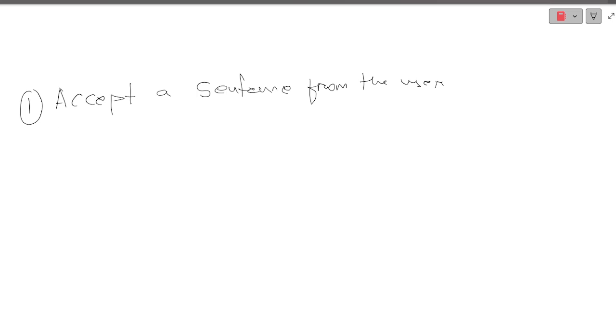We will reverse each word and print it. If you understand how to reverse each word, then you will be able to do most of the questions that are given.